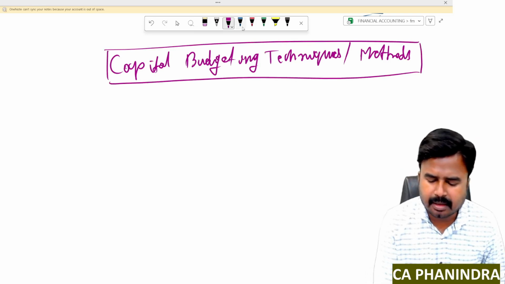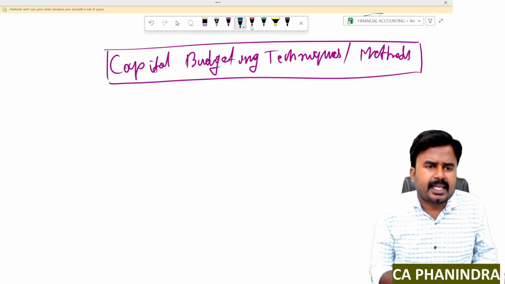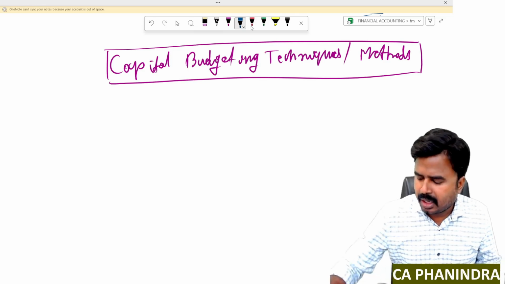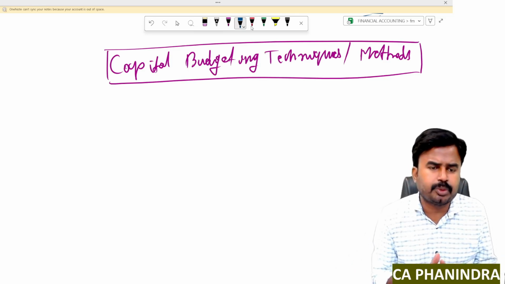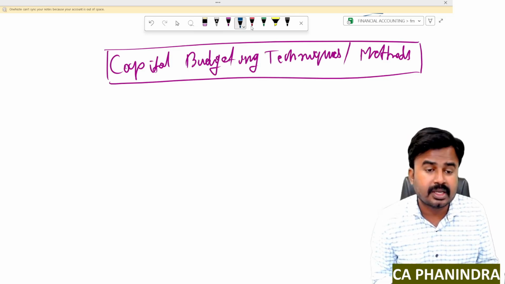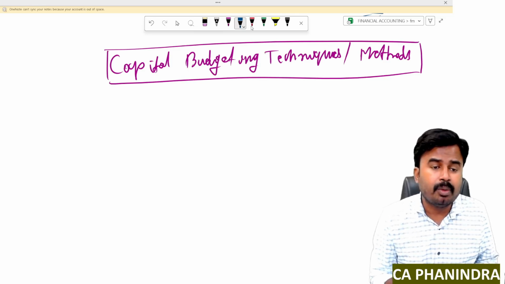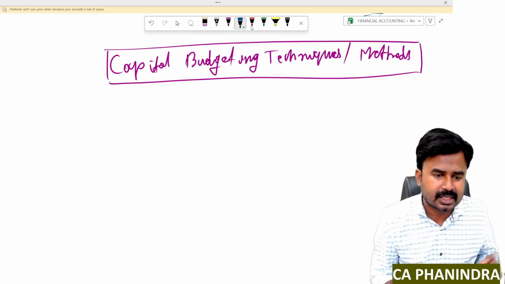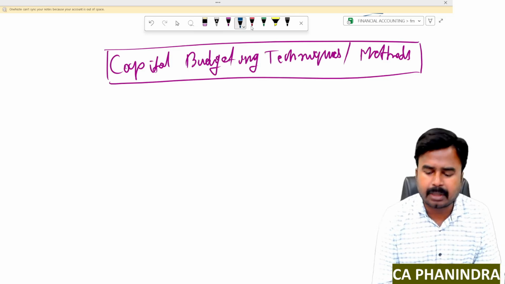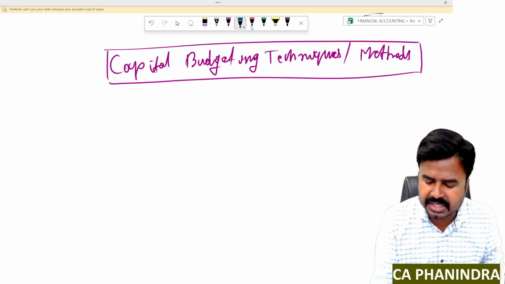You know, dear students, the very basic requirement of this chapter is to apply capital budgeting techniques. Our investment decisions will be much more productive and effective if you can apply these techniques, because techniques will simplify your decision making process and give more effective results while selecting projects. I can select the best project among many projects by applying these techniques. This is the importance of these capital budgeting techniques.